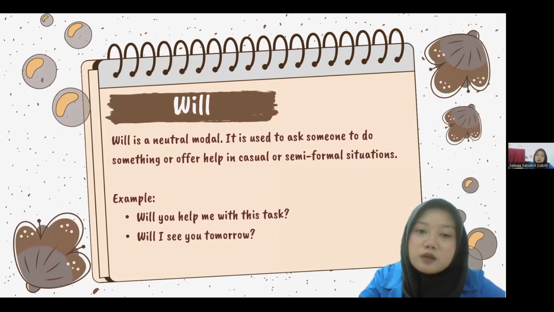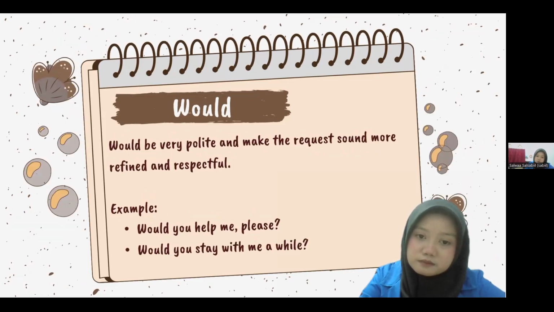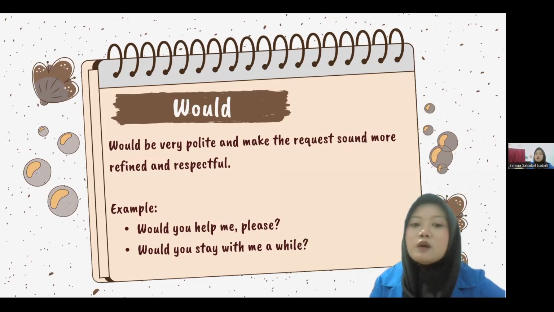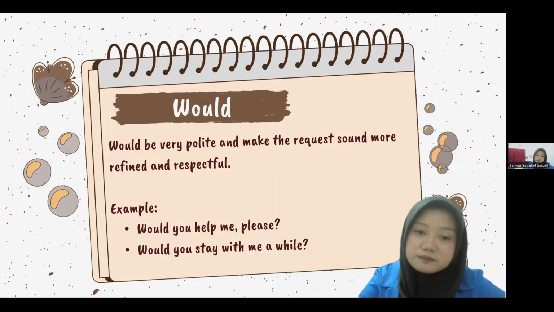And then will. Will is a neutral modal. It is used to ask someone to do something or offer help in casual or semi-formal situations. For example, will you help me with this task? Or will I see you tomorrow? Would is very polite and makes the request sound more refined and respectful. For example, would you help me please? Would you stay with me a while?